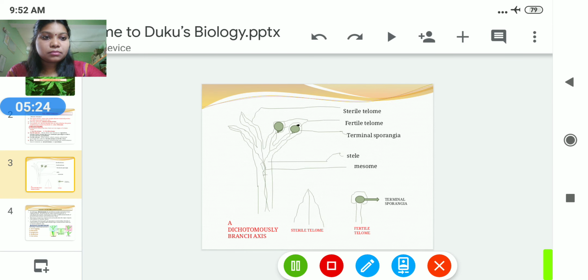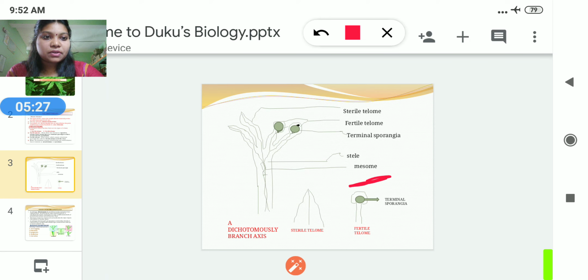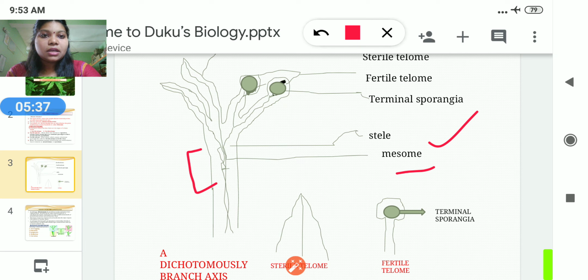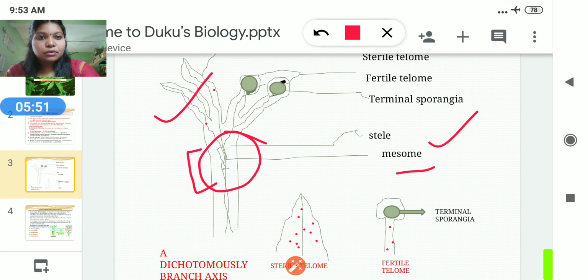In case of the dichotomous branched axis, we know this portion, see that this is the mesome. This one is the mesome. Clear, everybody? It means the dichotomously branched axes, one sterile and one fertile, are both joined below. This is known as the mesome. You can see this is the sterile telome and this is the fertile telome. In between this, in the medial axis, there is the presence of the stelar organization or steles. It may be protostele, haplostele, meristele, and stelar organization.